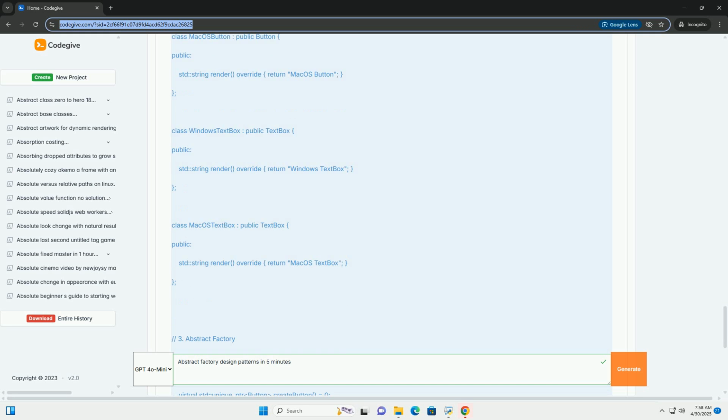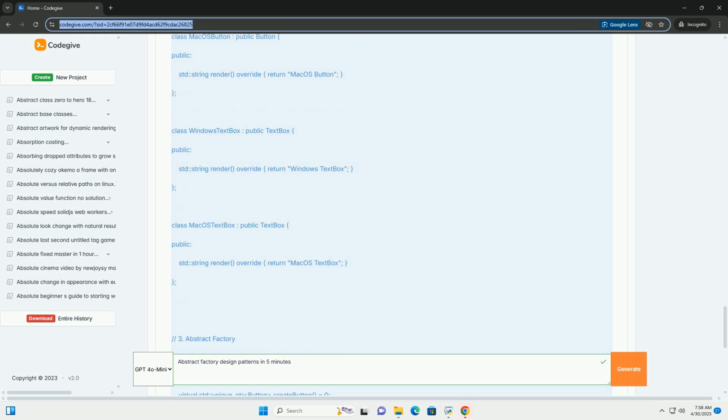4. Concrete factories: light theme factory and dark theme factory create the corresponding concrete products for their themes. 5. Client: the create_UI function takes a GUI factory and uses it to create a button and text box. The client doesn't know which specific button or text box it's creating, it just uses the abstract interface.